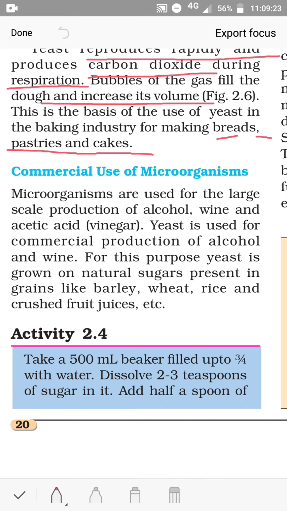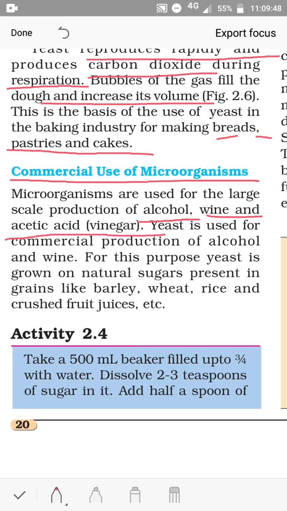Next, commercial use of microorganisms. Microorganisms are used for large scale production of alcohol, wine and acetic acid, which we also call vinegar.